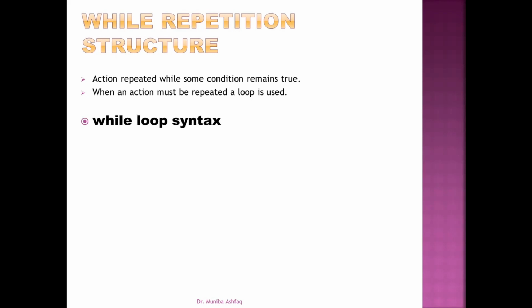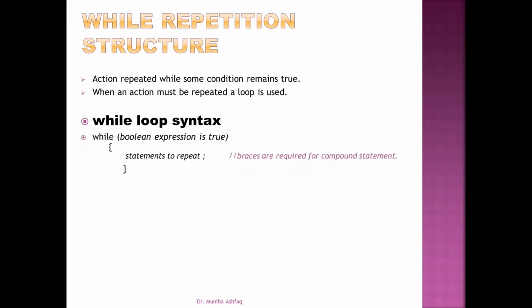So if we look at the while loop syntax, you can see that we have the keyword while, and within these round brackets, we have a Boolean expression. And you know that the result of a Boolean expression is either true or false. So if the Boolean expression result is true, then only in that case will we repeat the statements. We will come into this block, and within that block we write those statements that we want to repeat.